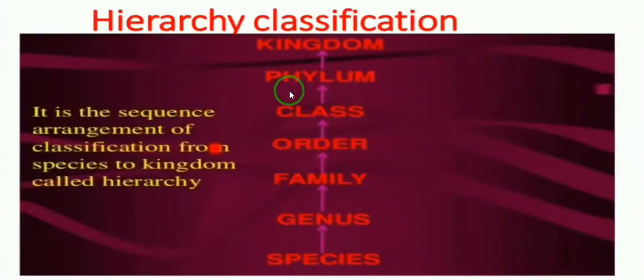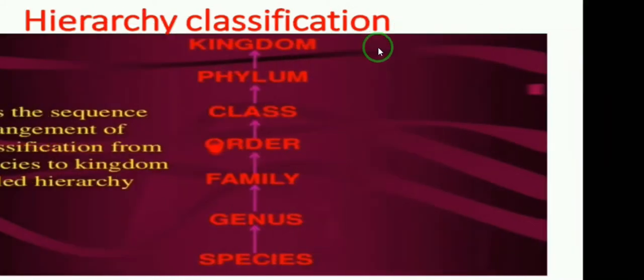The next one is hierarchy of classification. It is a sequence arrangement of classification from species to kingdom, called hierarchy. On the basis of hierarchy of classification, the organisms are separated into smaller and smaller groups which form the basic unit of classification. The categories are kingdom, phylum, class, order, family, genus and species. One by one we have to learn.